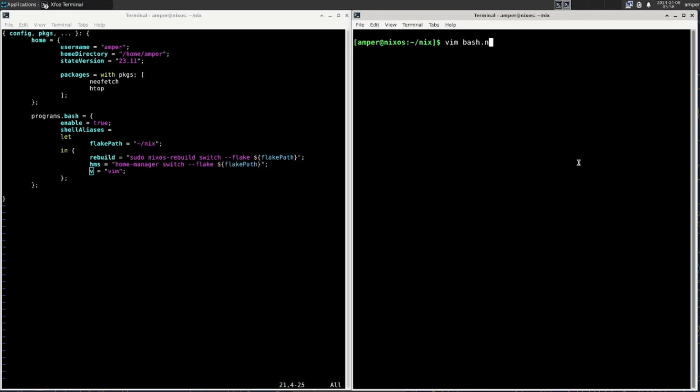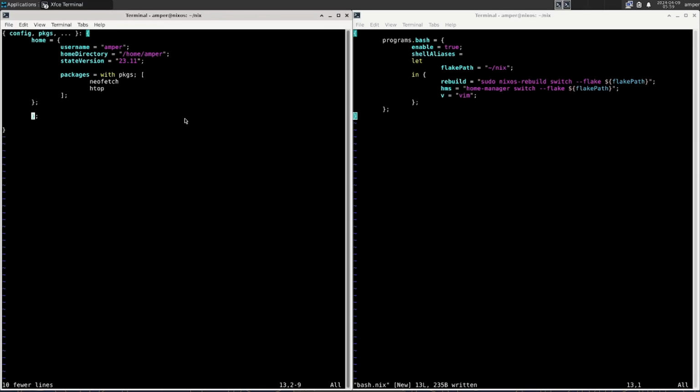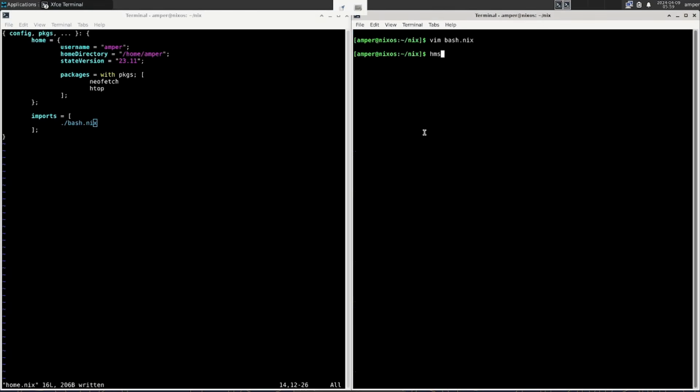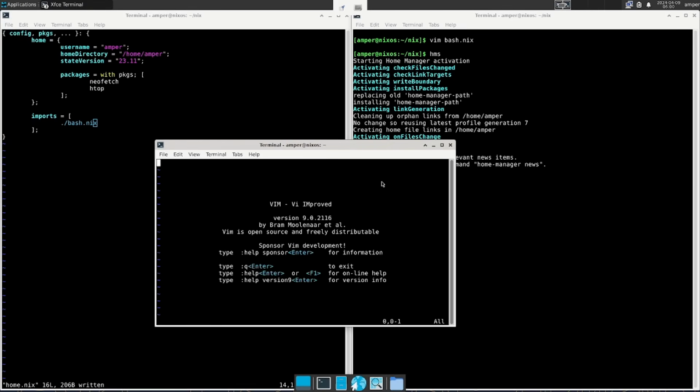To do this, I'll create a file called bash.nix in the same directory as our configs. Open curly braces and paste the bash code, removing it from the original configuration. Instead, write here imports, which is an array containing the path to the bash.nix module. Save it, update it, and everything works.